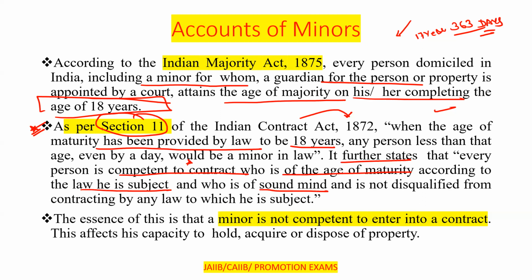That is when the person is 18 plus, when the person attains the majority. Maturity, that is 18 plus years. The sense of this is that a minor is not competent to enter into a contract. That is, a minor is not able to do the contract here.